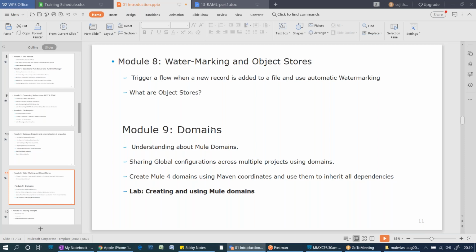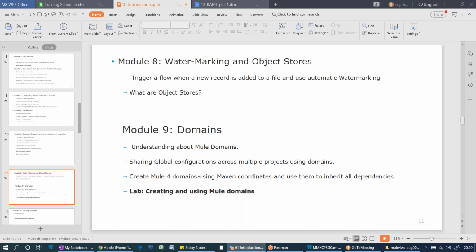If you want to understand what a domain is, see, project 1, project 2, project 3 have some common configurations like database configuration. As a developer, you always need to think about how to reduce redundant code. What is the idea you'll get immediately? If there is any common code, we will externalize that. Assume that in Mule we have 3 projects, and all 3 projects have some common configurations. How to externalize these common configurations?